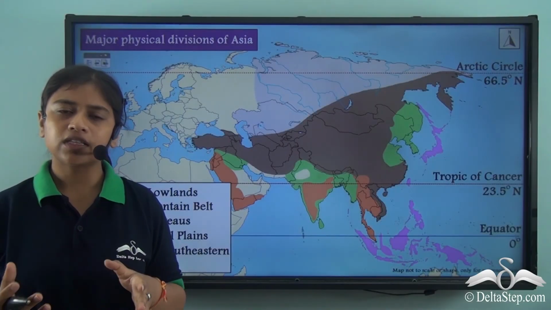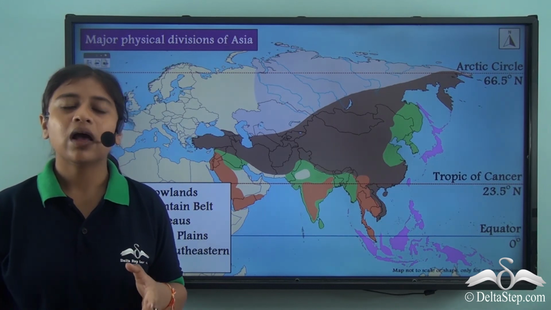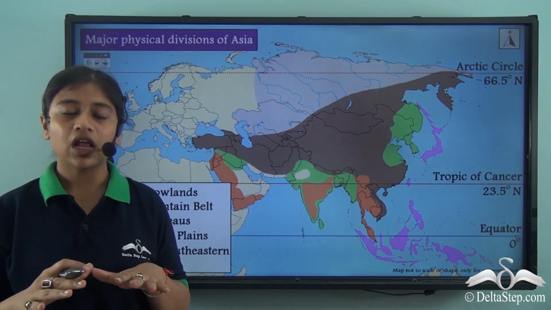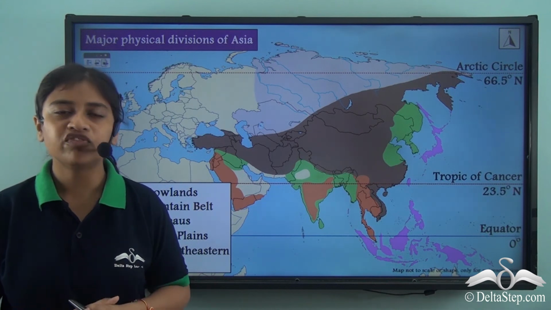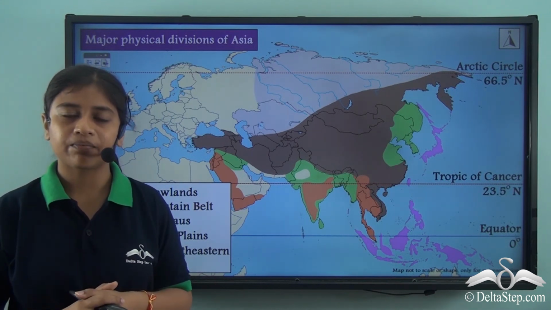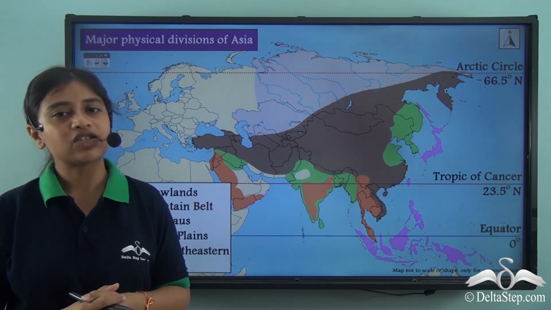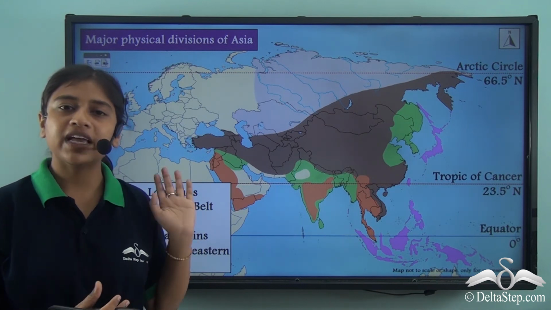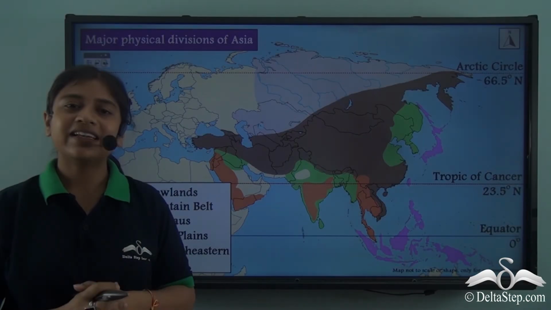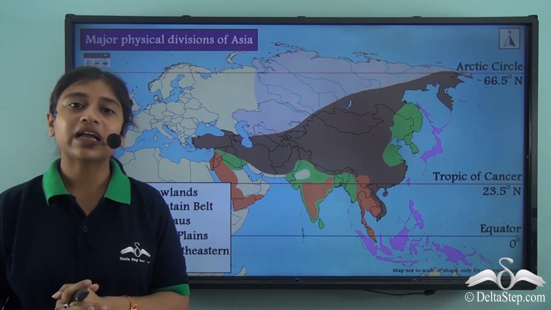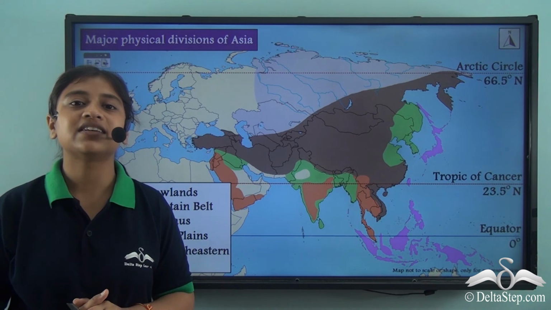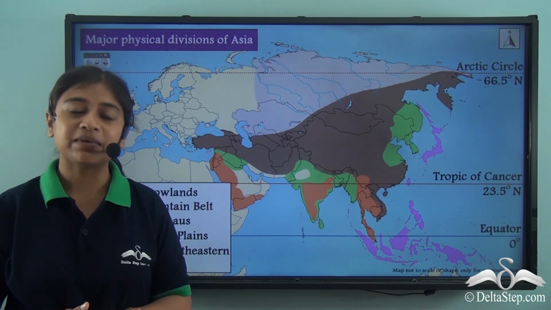They are prone to earthquakes and volcanic eruptions because they are present in a region where there is continuous movement of tectonic plates. So in this lesson, we were able to conclude our discussion on the major physical divisions of Asia. In our next lesson, we will be taking a look at the climate of Asia and see how Asia provides a diversity in its climatic conditions too.